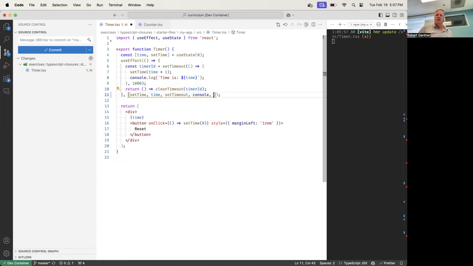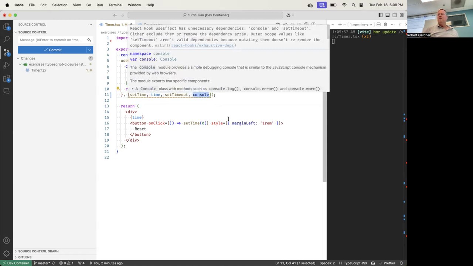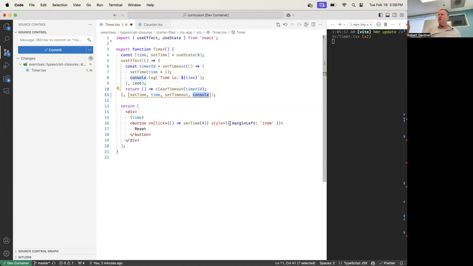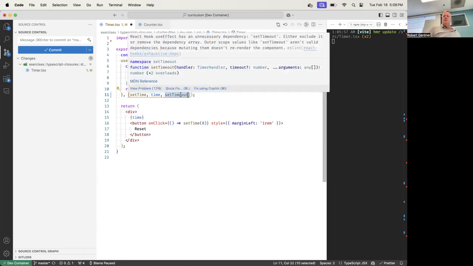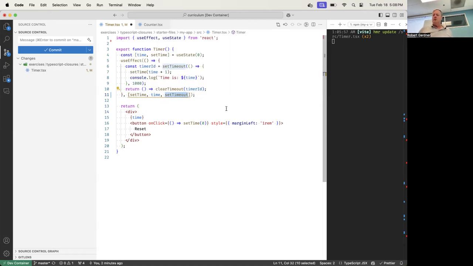Console is declared by the JavaScript runtime. It never changes, so it doesn't have to be in here. The console object itself never changes; the JavaScript runtime guarantees it. Set timeout, that's also a global function defined by the JavaScript runtime. It never changes, so it doesn't have to be in there. Now the warning went away, and I have the two.